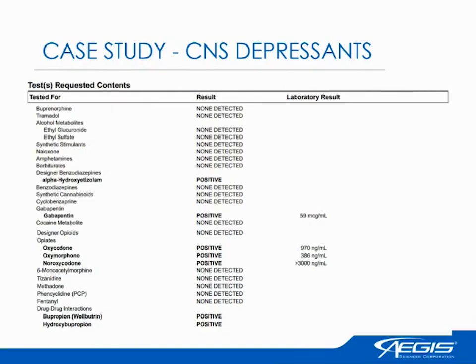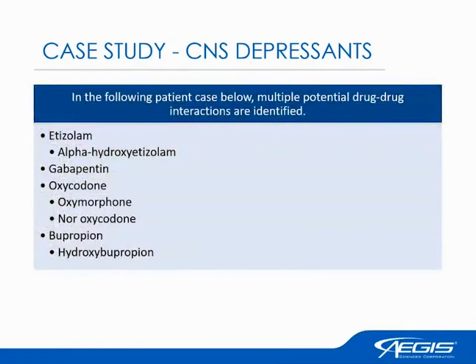So we're going to be talking a little bit about a case study with potential CNS depressants and also some drug interactions in a patient case. And on the next slide, I have the drugs highlighted more in a table form. So atizolam is a designer benzodiazepine, and gabapentin, oxycodone, and bupropion are all prescription medications, but we see that a lot of these prescriptions, when taken in combination, may lead to potential compounded CNS depressant effects, and also some drug interactions that I'll highlight as well.